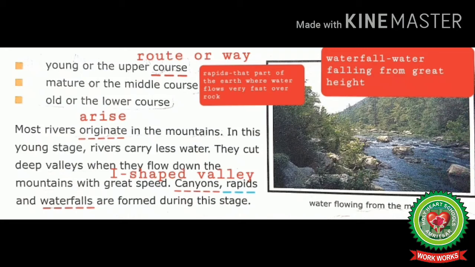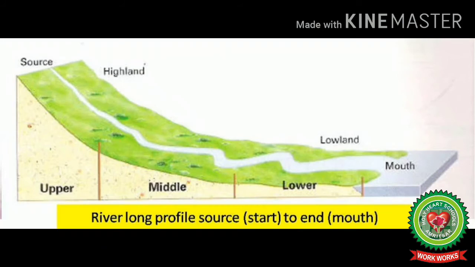Students, course means route or way. Originate means arise. Canyon means a deep, narrow valley. Rapids means that part of a river where water flows very fast over rock. Waterfall means water falling from a great height.